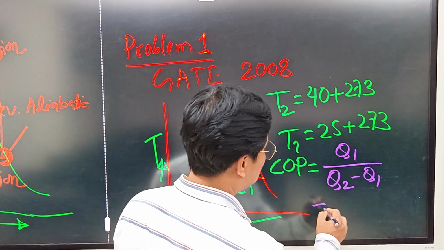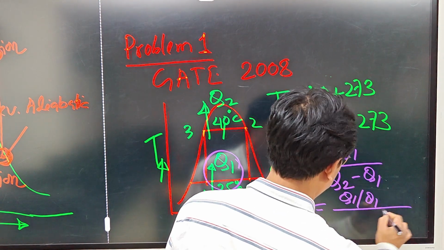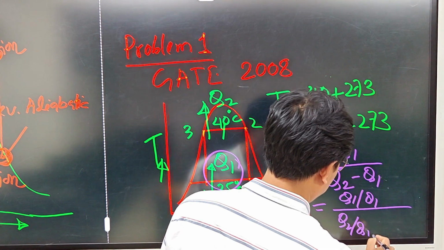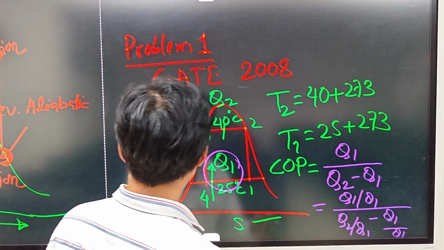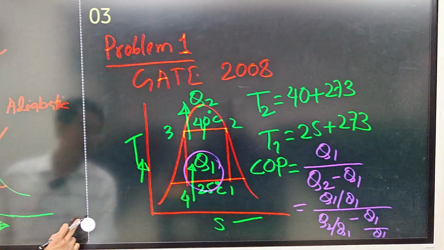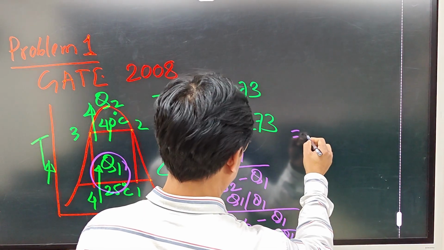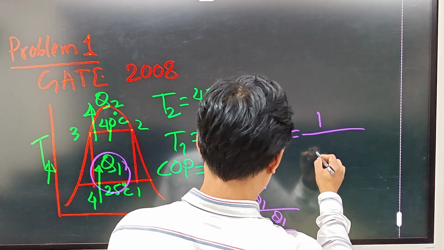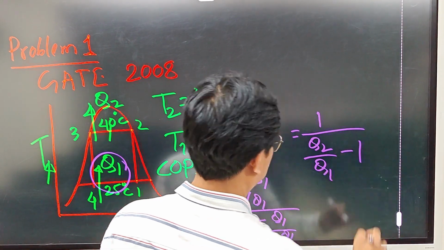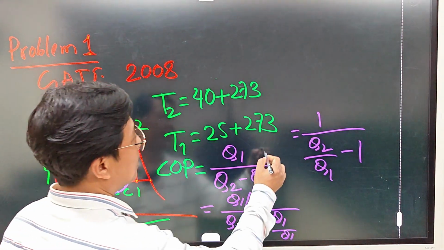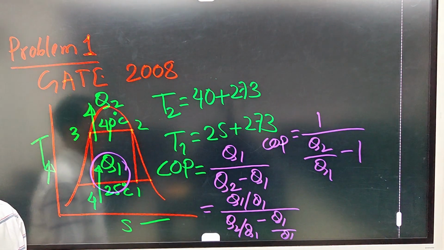If we simplify it, then Q1 divided by Q1, Q2 by Q1 minus Q1 by Q1. So we'll get COP equals 1 divided by Q2 by Q1 minus 1.